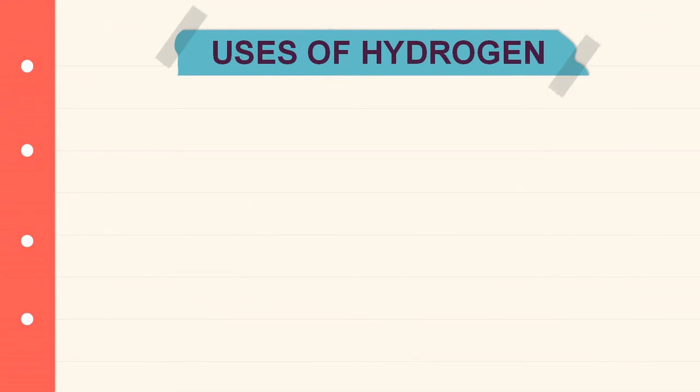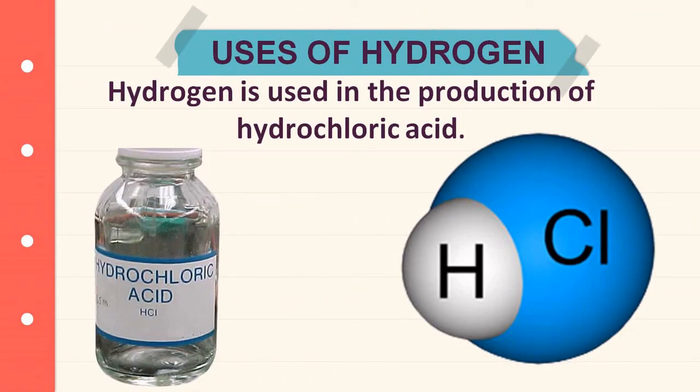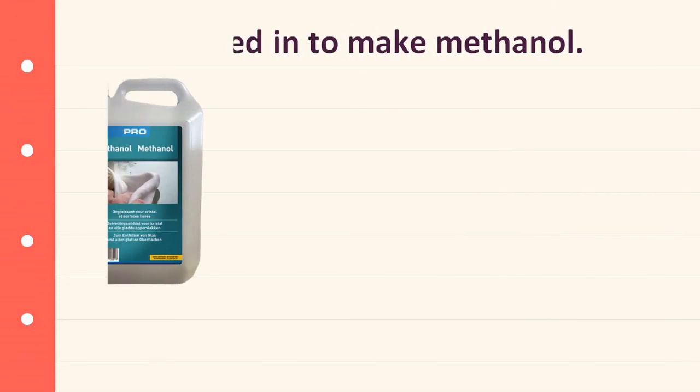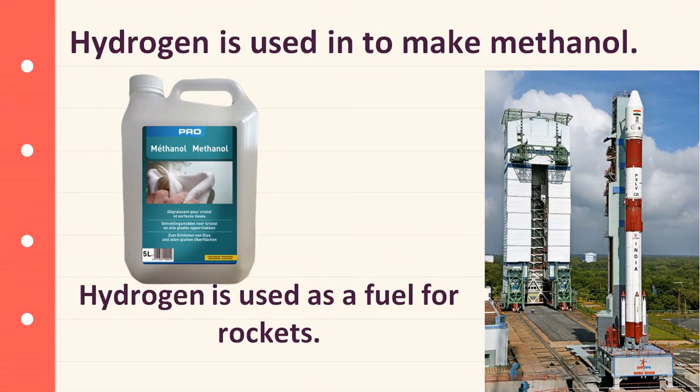Uses of hydrogen. Hydrogen is used in the production of hydrochloric acid. It is used to make ammonia for fertilizers. Hydrogen is used to make methanol. Hydrogen is used as a fuel for rockets.